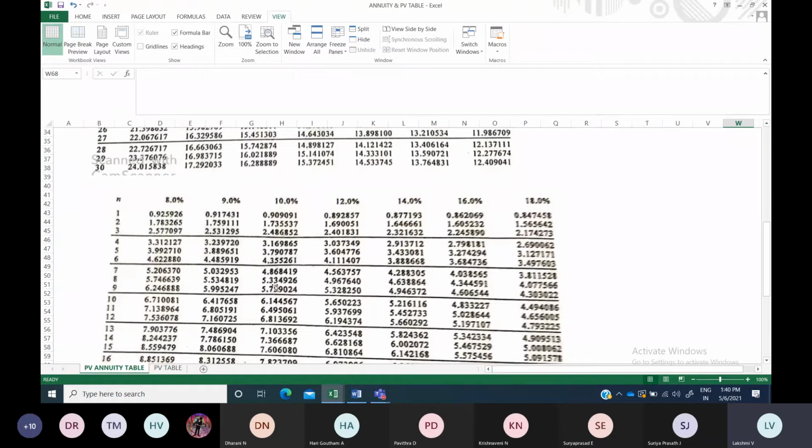Based upon that and the concerned percentage, you have to find out the table value. This annuity table you will be using here because every year you are going to receive dividend annually.